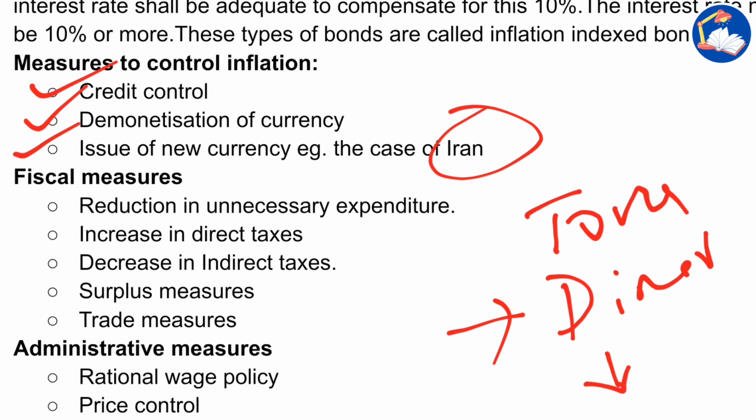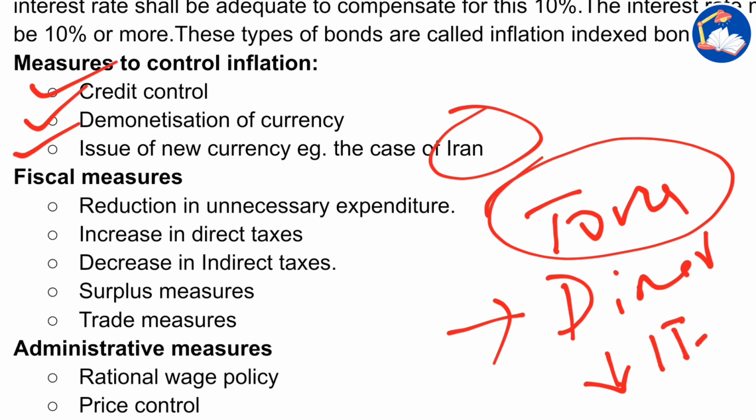So what the government did is that they introduced a new currency called Thoran. It's a hypothetical name. I didn't look into the correct name of the currency. So they introduced a new currency in such a way that one Thoran is equal to 10,000 dinar, something like that.